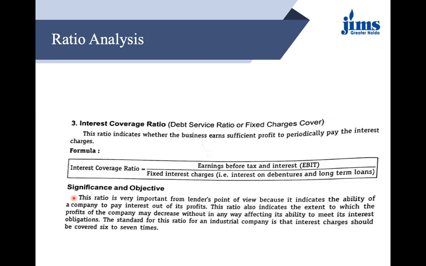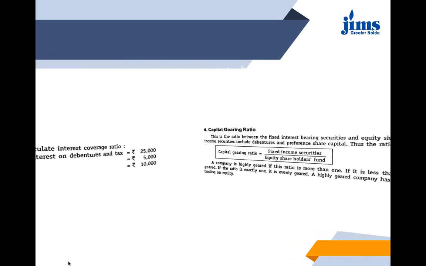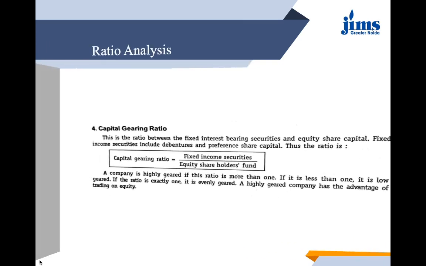This ratio also indicates the extent to which the profits of the company may decrease without in any way affecting its ability to meet its interest obligations. The standard for this ratio for an industrial company is that interest charges should be at least covered 6 to 7 times approximately. Let us have a look at a question based on this. Let me see if I have put the solution. Okay, I'll discuss it orally with you.